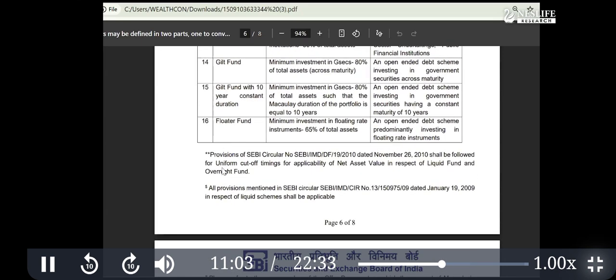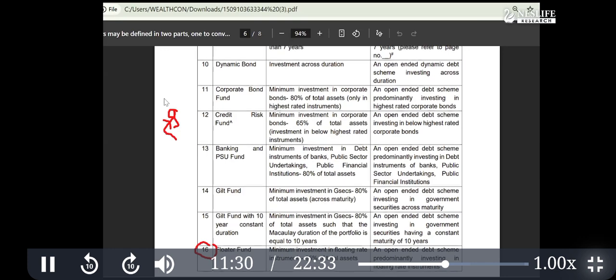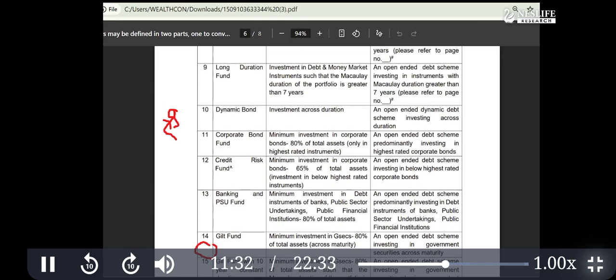Out of 16 funds in the debt category, 9 are based on the duration. Although that is Macaulay's duration, for practical purposes, as of now, you remember bond duration. Macaulay's duration is different from bond maturity, but at least for practical purposes, you understand that it is a maturity. How many? 9. So 9 are based on the maturity.